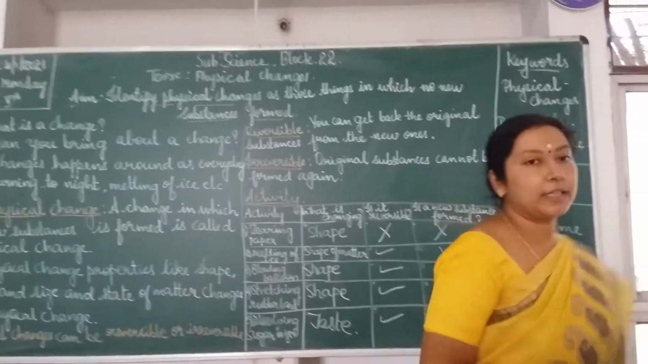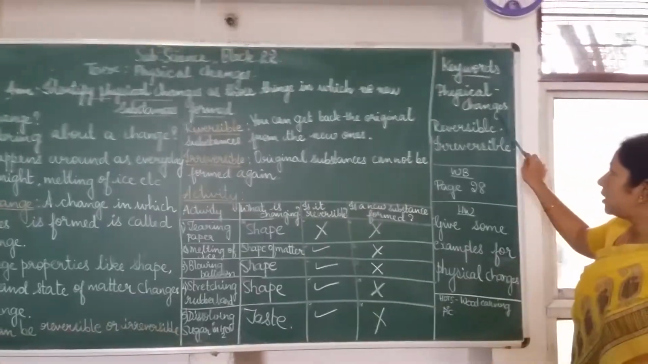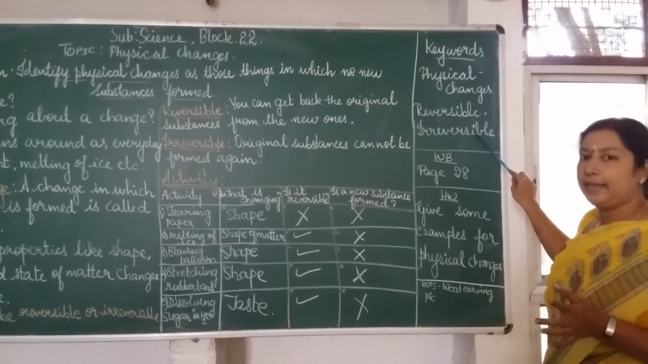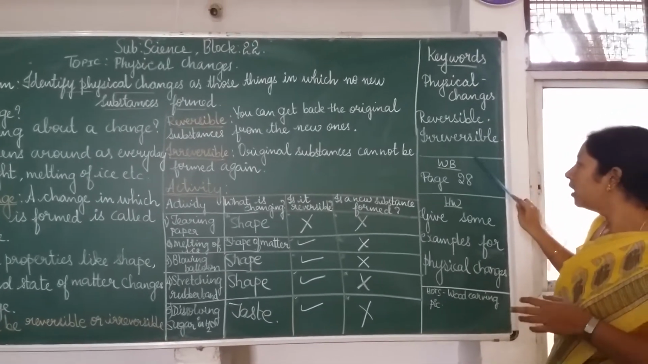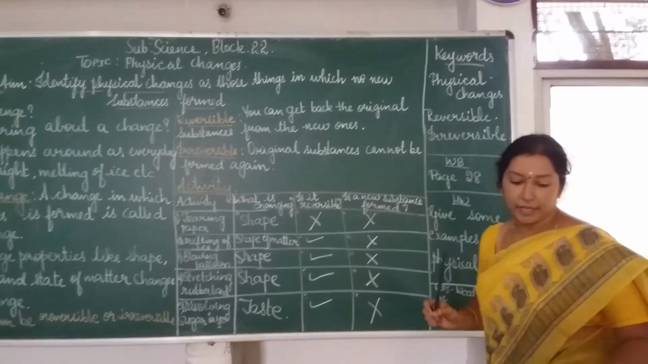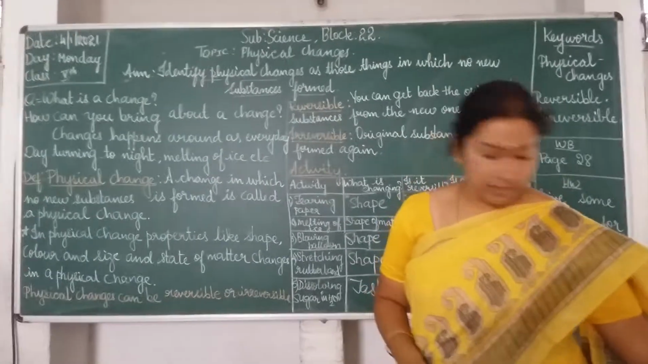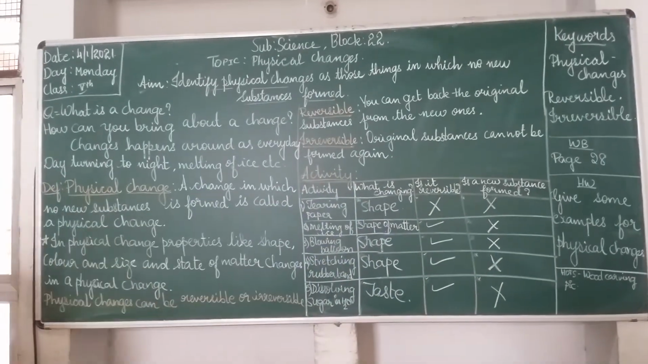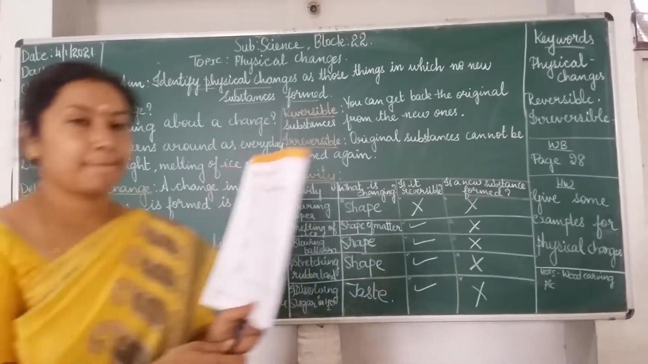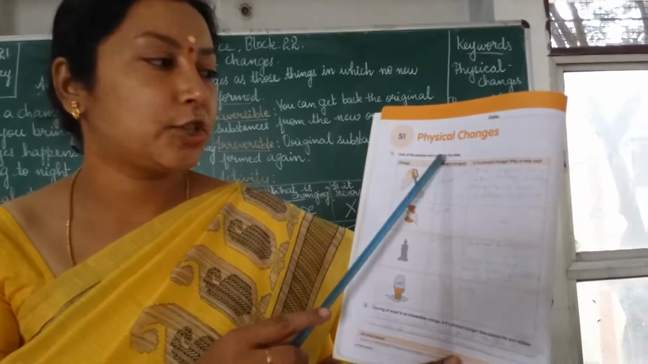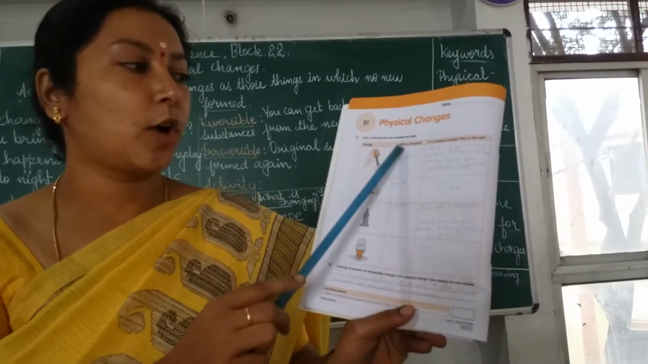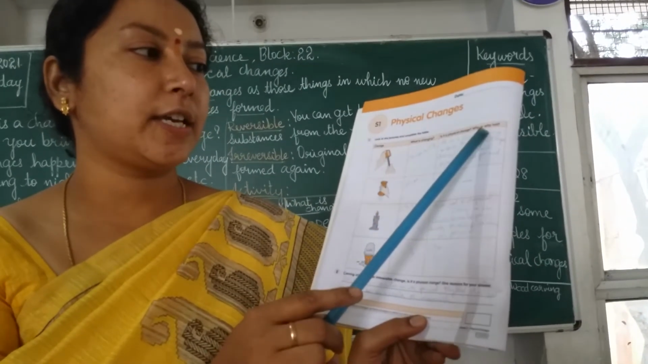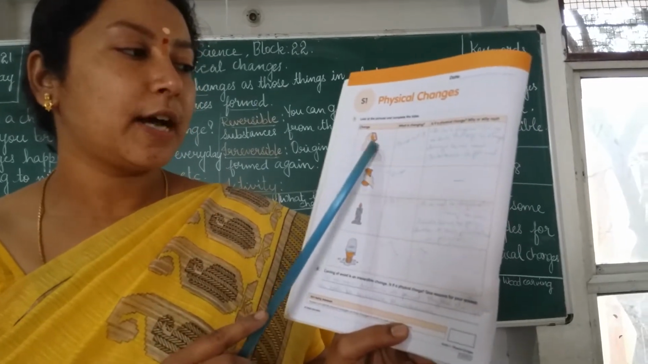Moving on to the keywords: physical changes, reversible and irreversible, you have understood. Moving on to the workbook, page number 28. Look at the picture and complete the table. Changes, what is changing? Is it a physical change? Why or why not? Sharpening of pencil and a sponge.